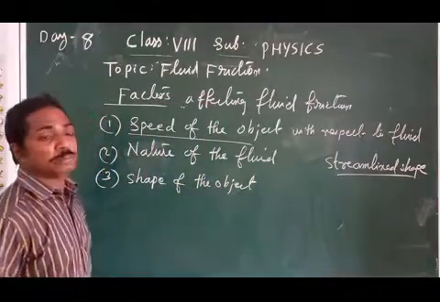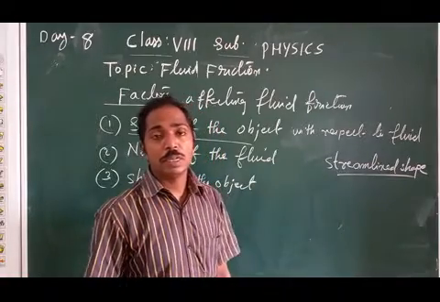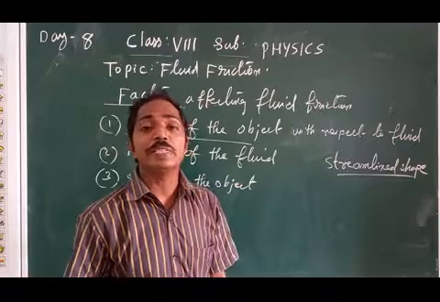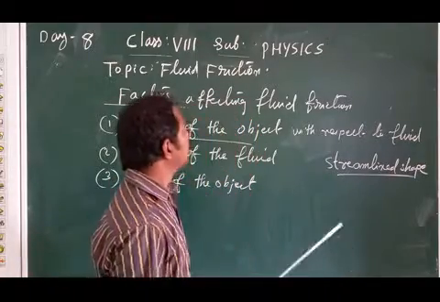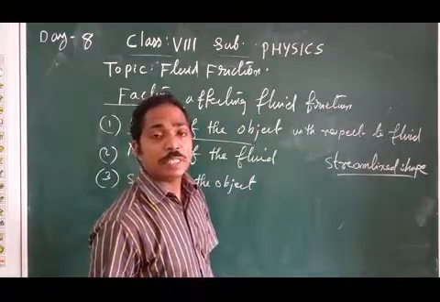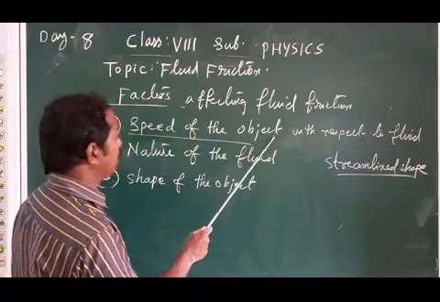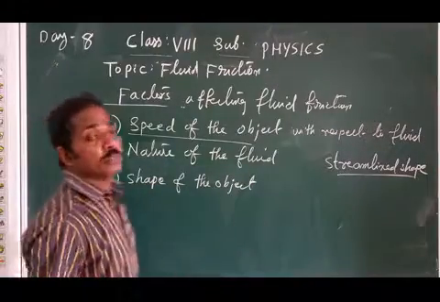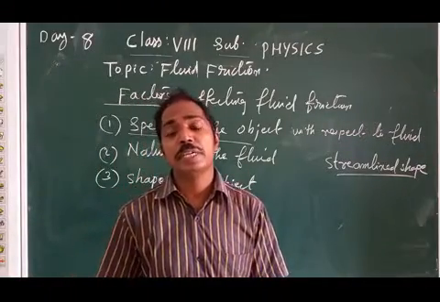Then shape of the object. About that I told you birds and fishes are given special shape. Middle broad, ends narrow. We call it streamlined shape. So what are the factors affecting fluid friction? First one, speed of the object. Then nature of the fluid. Last one, what? Shape of the object. We will learn about the shape of the object in detail.